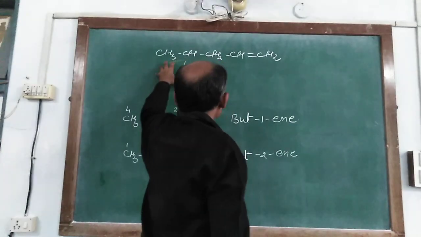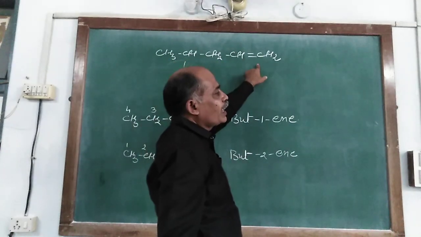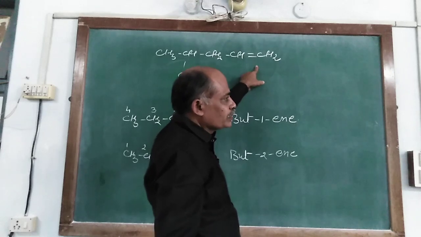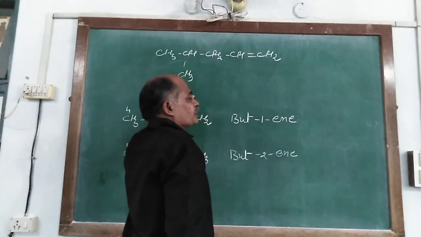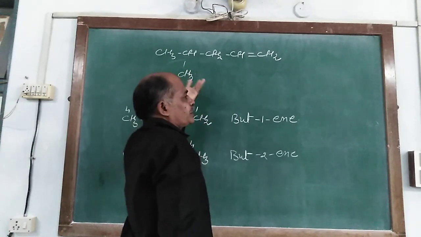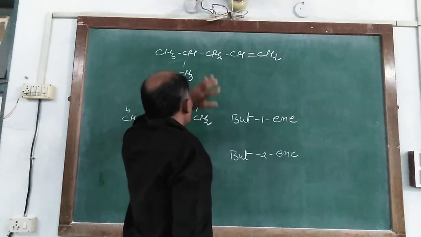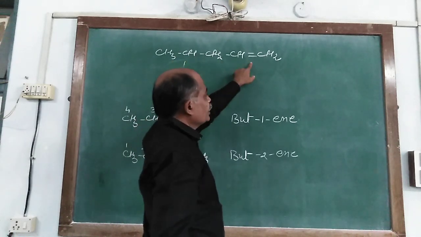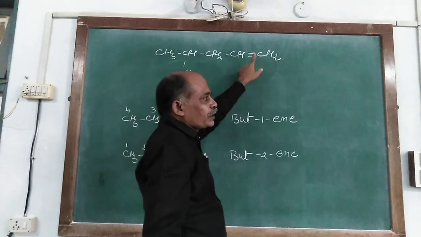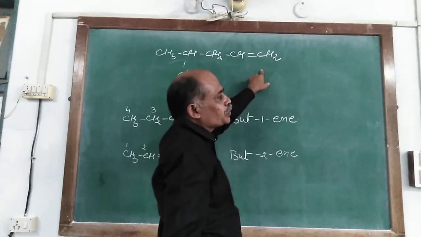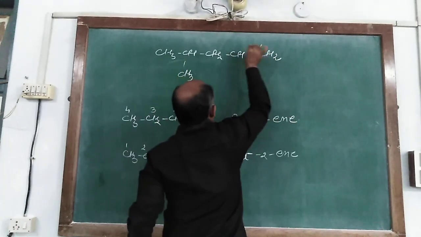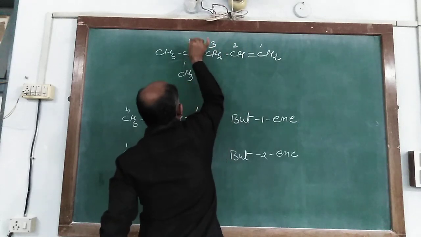But priority is given to the double bond when the double bond and a substituent are both present in the same molecule. For numbering, priority is given to the double bond, so it is 1, 2, 3, 4 and 5.